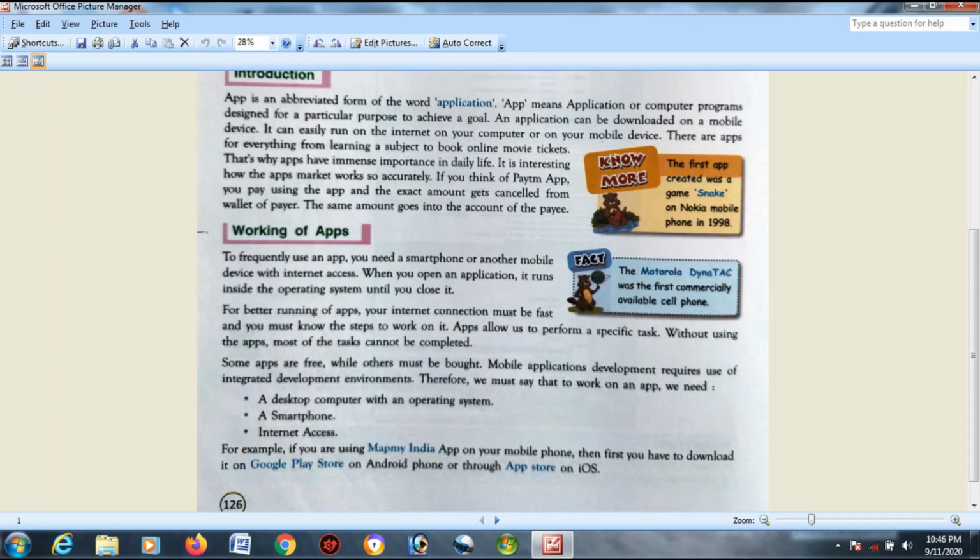Okay, Map My India is a tiny piece of app. Okay, it is an app using which you can find different locations, using which you can find out the route. Let's suppose from one place to another place you want to go. So using this particular app, you can find out the route. Okay, quite easily you can find out the route. It is easily available in Google Play Store as well as the App Store. The App Store is present in where? In the iOS operating system.